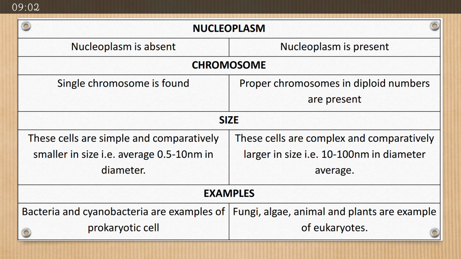Prokaryotic cells are very simple and smaller in size because they lack many of the organelles, and average size is 0.5 to 10 nanometer in diameter. While the eukaryotic cells are complex and comparatively larger in size, the size range can be 10 to 100 nanometer in diameter. While talking about the examples of prokaryotic cell and eukaryotic cell, bacteria and cyanobacteria are the examples of prokaryotic cell, while fungi, algae, animals and plants are the examples of eukaryotic cell.